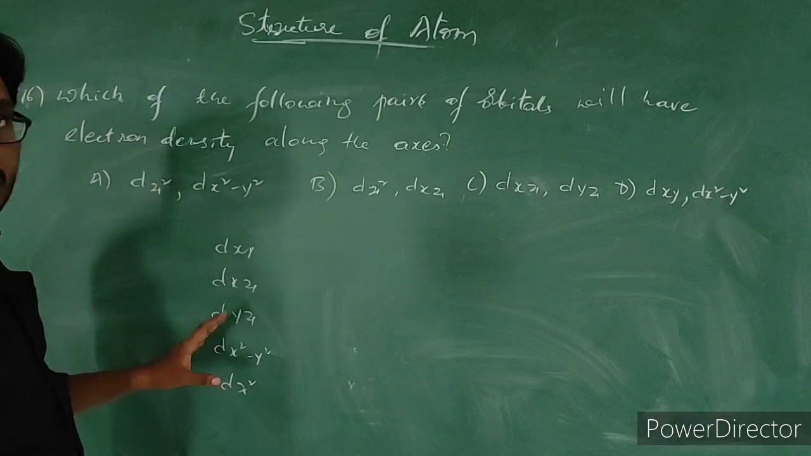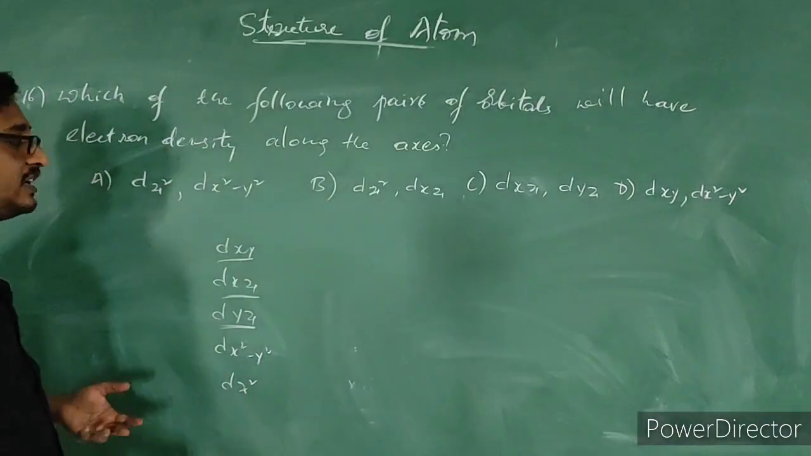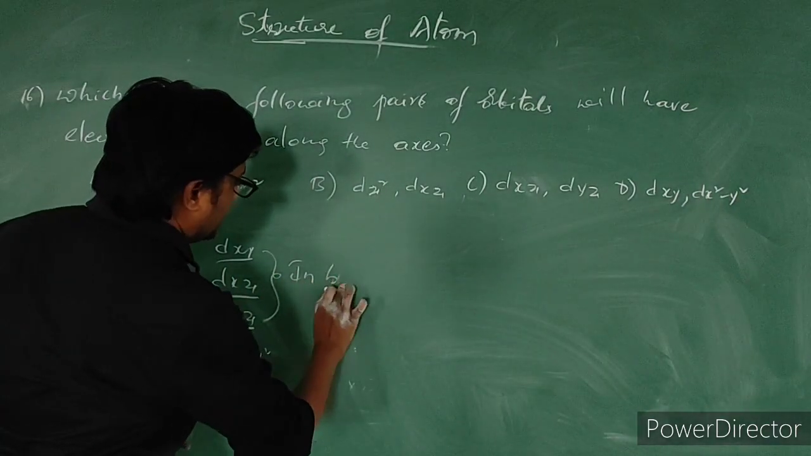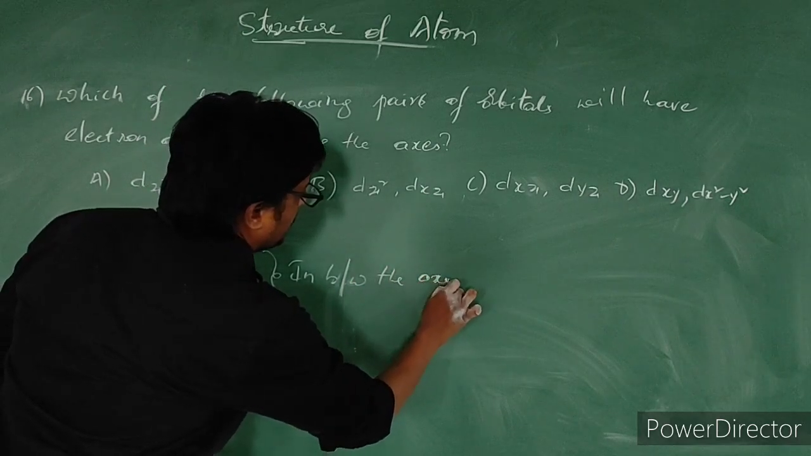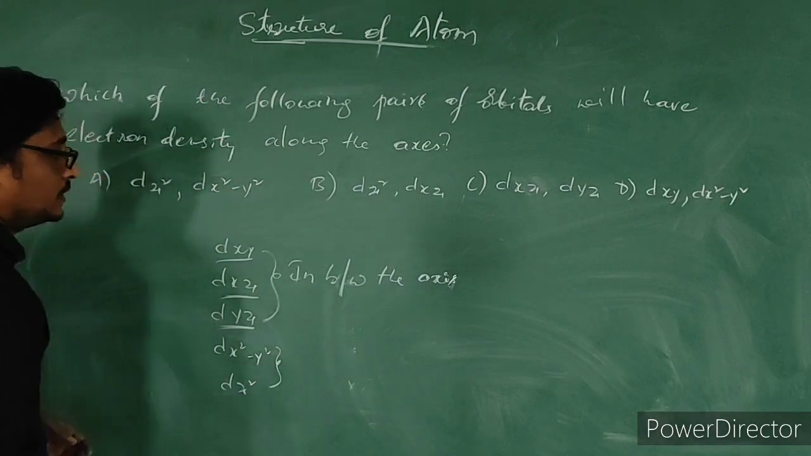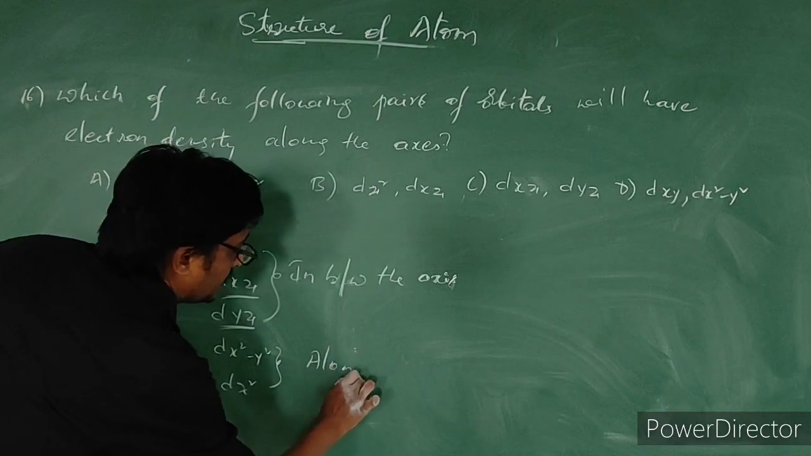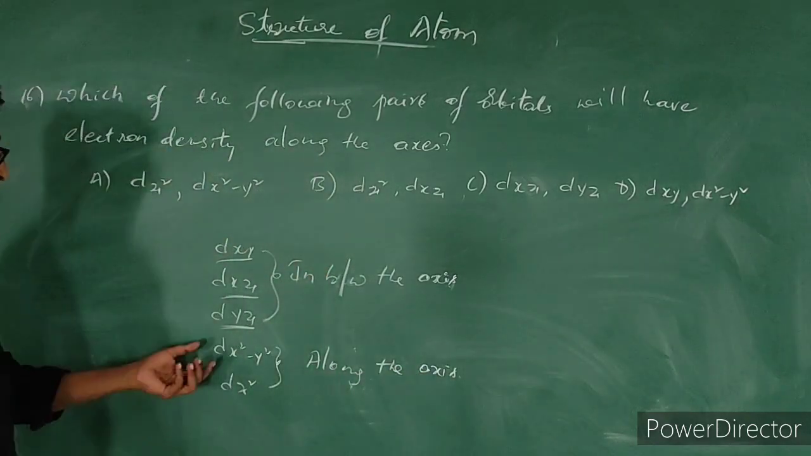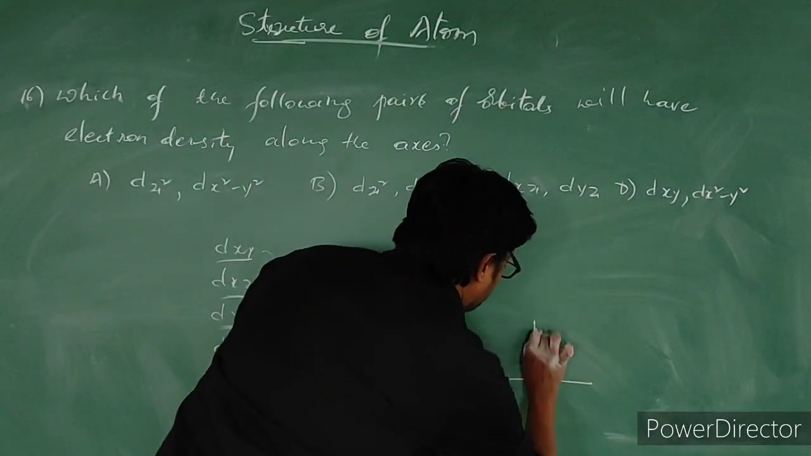Among these 5 d orbitals, dxy, dxz and dyz have their orbitals in between the axis. The remaining 2 orbitals have their orbitals along the axis. Remember this point. If you see dx square minus y square and dz square,